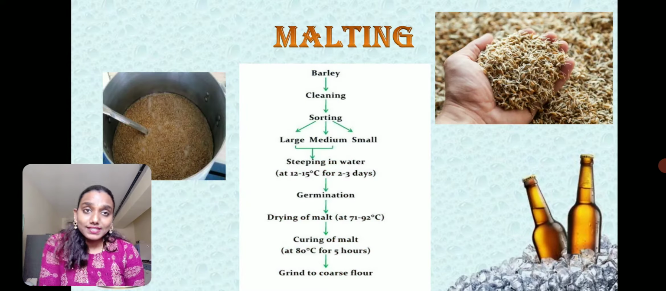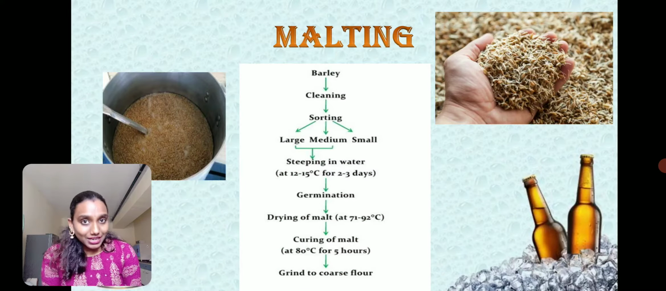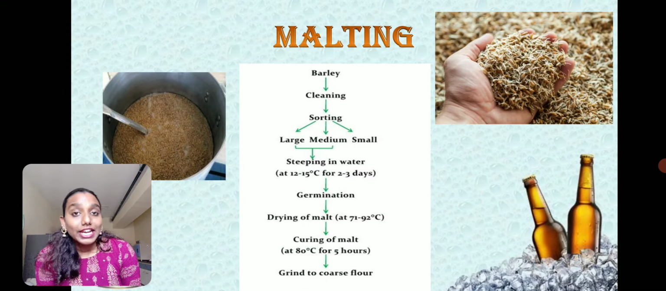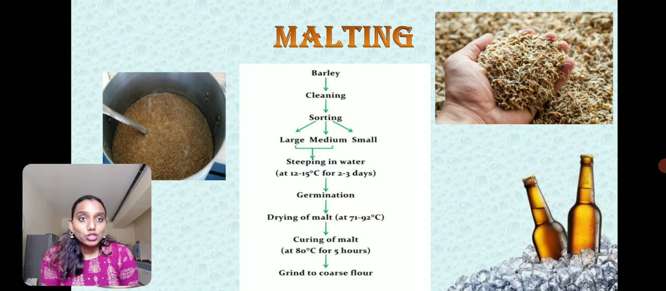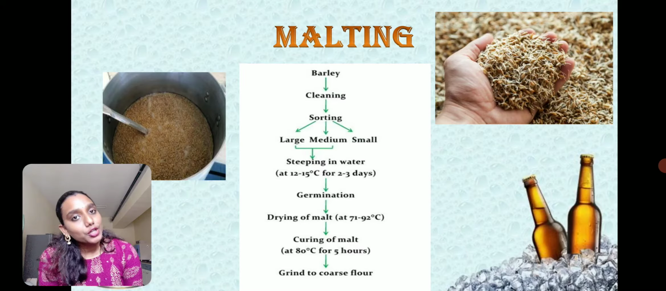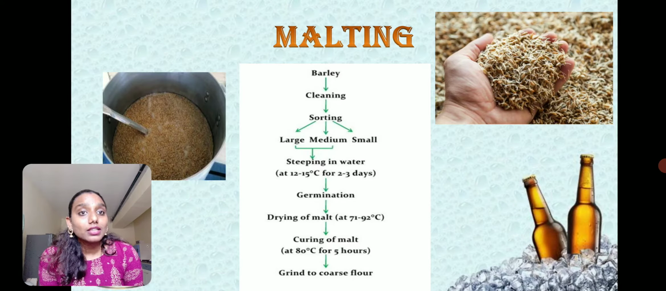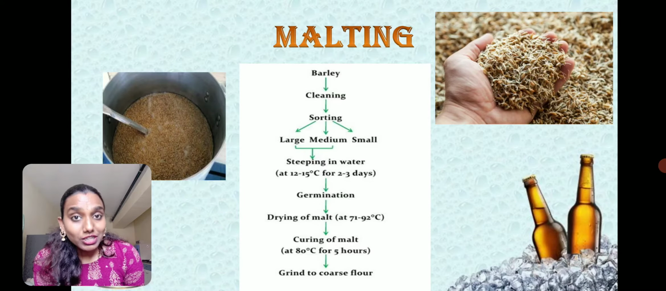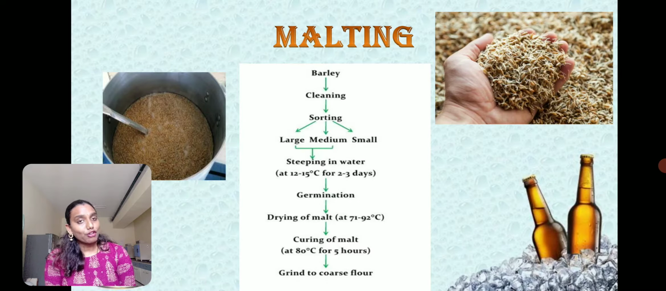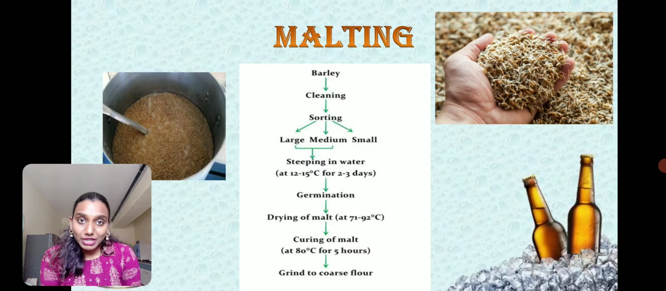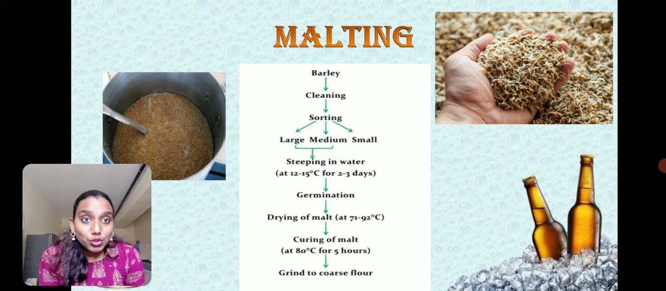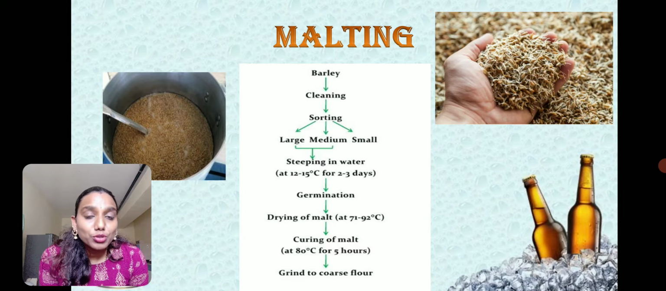Moving into the first step, that is malting. The barley grains, after being harvested, will be cleaned and later sorted. The sorting of barley grains is done by a sieving process. During sieving, the large, medium and small size barley grains will be sorted, wherein the large and medium sized barley will be selected for the production of beer. The large and medium sized barley grains will first be soaked in water at 12 to 15 degrees Celsius for about 2 to 3 days.